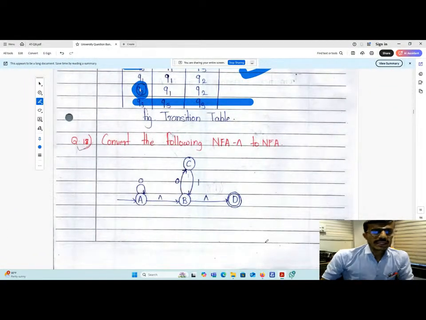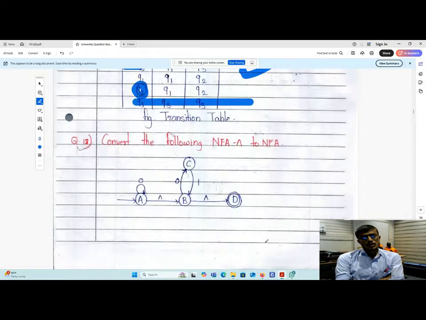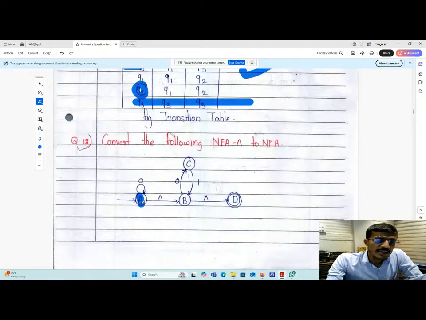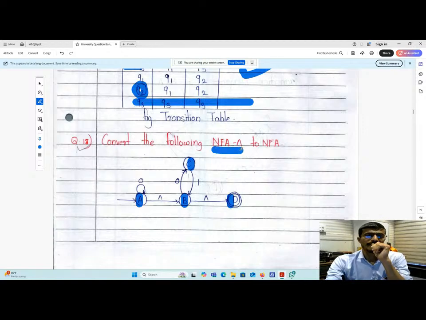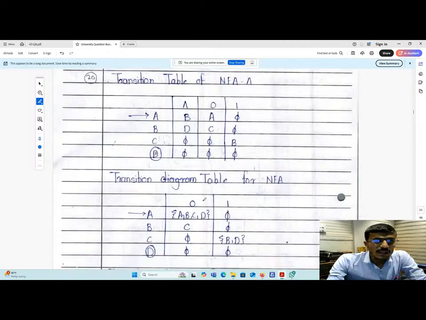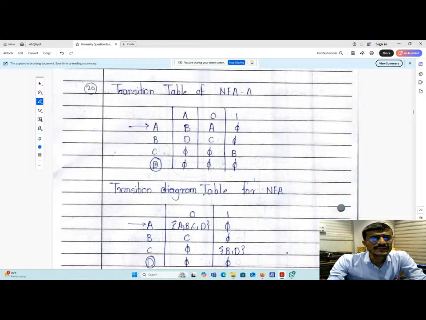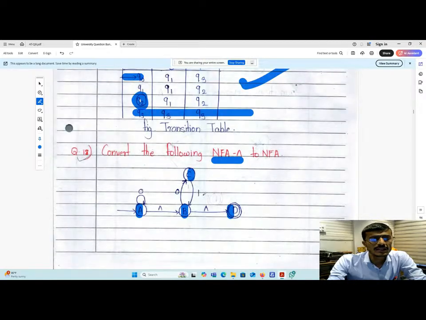So convert the following NFA with a null to the NFA. So basically, NFA with a null, that is a non-deterministic finite state automata with a null transition, has to be converted into NFA. So keep in mind, we have given here A, B, C, and D. These are the 4 states with respect to the NFA with a null transition. Now, while converting this NFA with a null to the NFA, what we have to do?